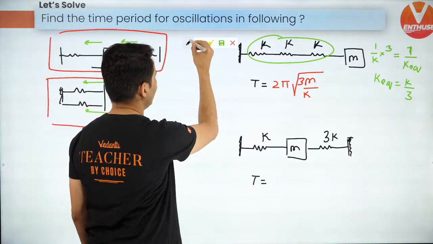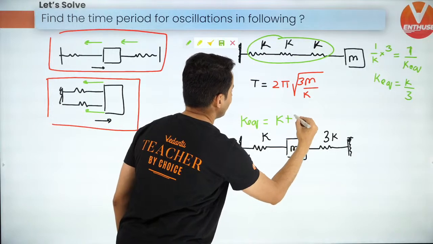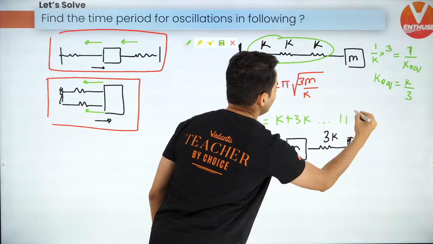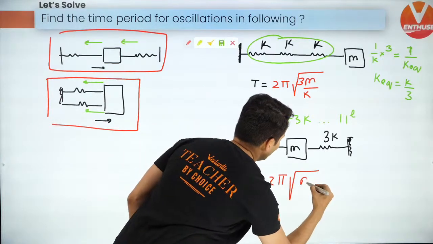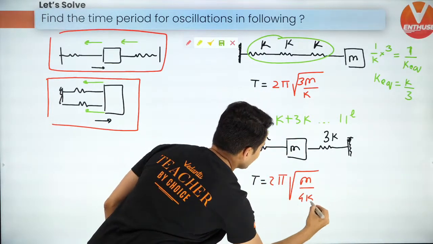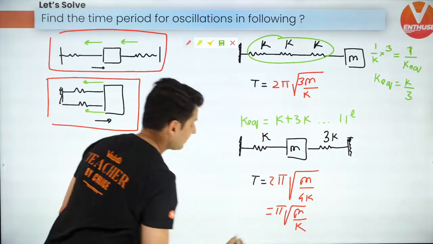So understand that the K equivalent will be K plus 3K since they are in parallel. That means it is 4K. So therefore, time period will be 2 pi under root m by 4K. So you can simplify it and write it as pi root m by k. That's the answer.